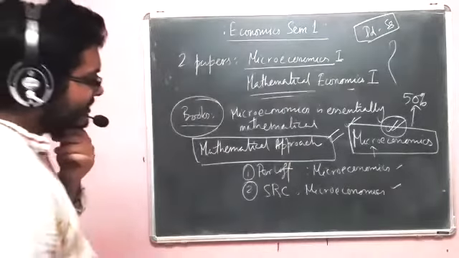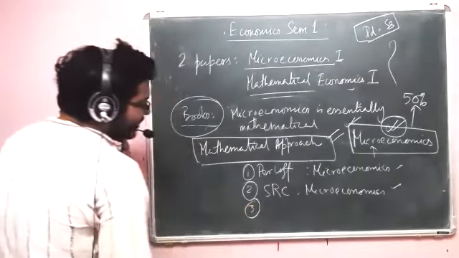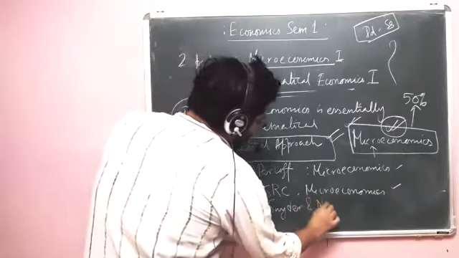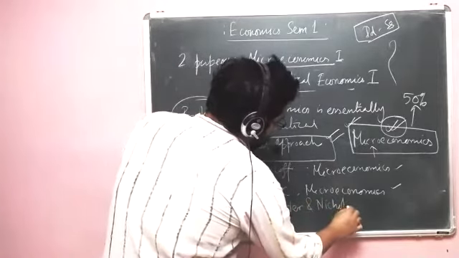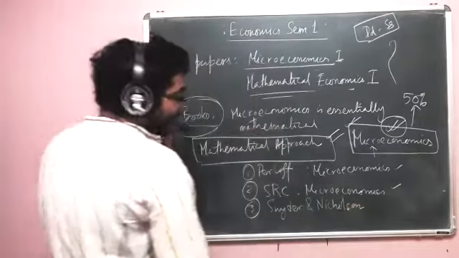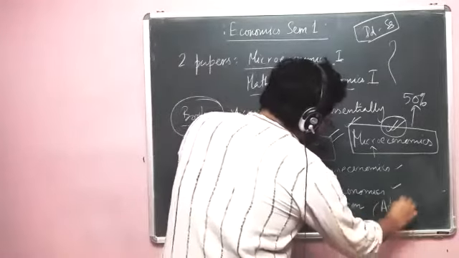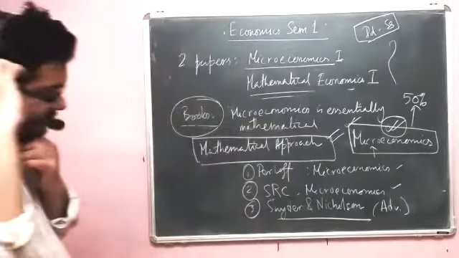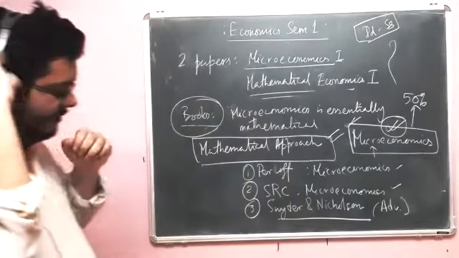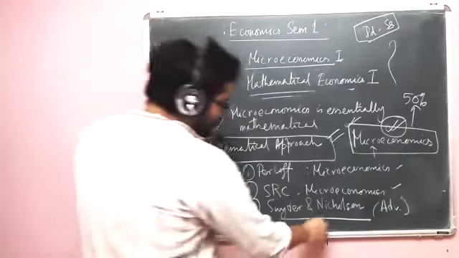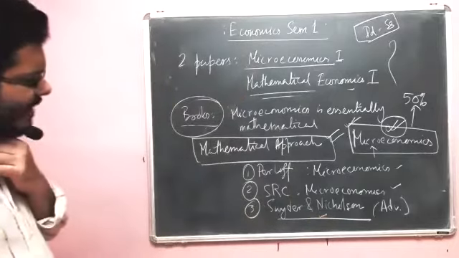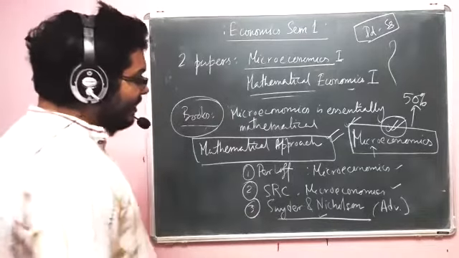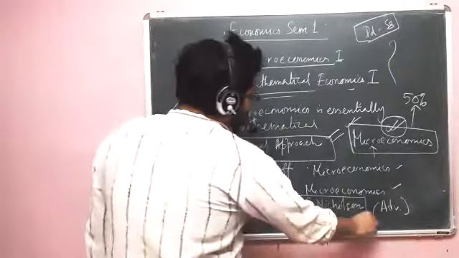Okay. Then there are some options. A third option is Snyder and Nicholson. Okay. This is a little bit advanced book. So even if you approach this book, you have to approach this book because it's a bridge between what you should be able to do and to test your limit. So how far can you go? Snyder and Nicholson basically tests that.